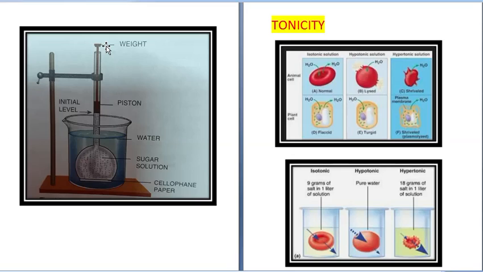Why? Because the extra weight of pressure is enough to balance the pressure with which the water is coming up. So this is called osmotic pressure. Osmotic pressure is the minimum pressure that must be exerted, the minimum weight that should be put over here, to prevent osmosis from taking place. It is the minimum pressure that must be exerted to prevent passage of pure solvent into solution when the two are separated by a semi-permeable membrane.